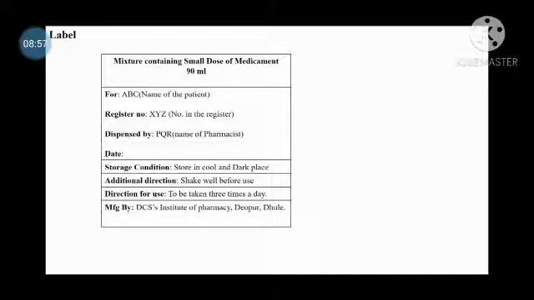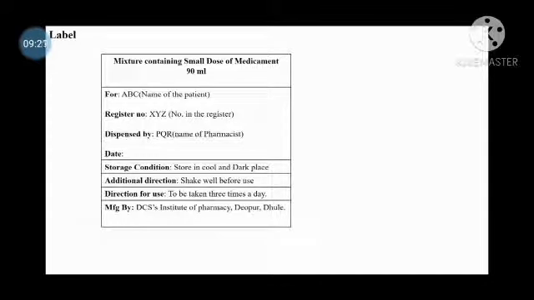Then storage condition: store in a cool and dark place. Additional direction: shake well before use. Direction for use: to be taken 3 times a day. And the last one, manufactured by or manufactured at DCS Institute of Pharmacy, Devpur, Dhude.